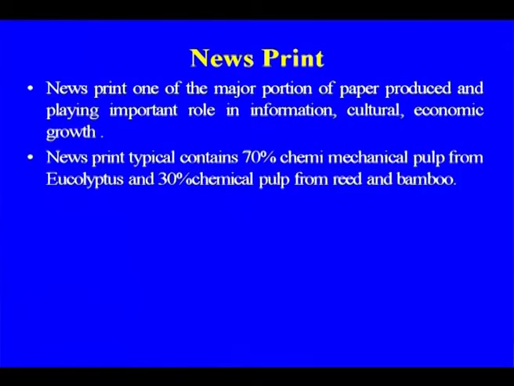And here we are using 70% mechanical pulp from eucalyptus and 30% chemical pulp from hardwood. These are the raw materials. Some of the mills are also using bagasse for making newsprint. These are the processes we are using.